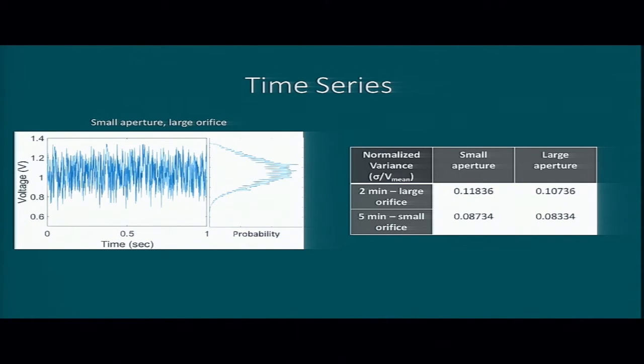I have a distribution of voltages across a larger time scale. And for different situations, so different orifice sizes and aperture sizes, I've calculated the variance. We see a higher variance for small aperture and large orifice.